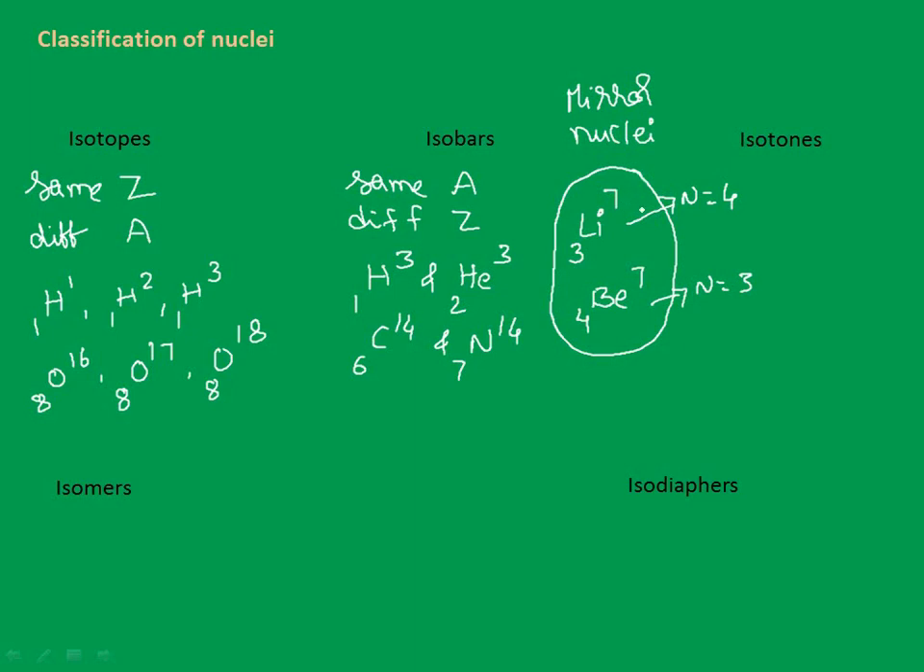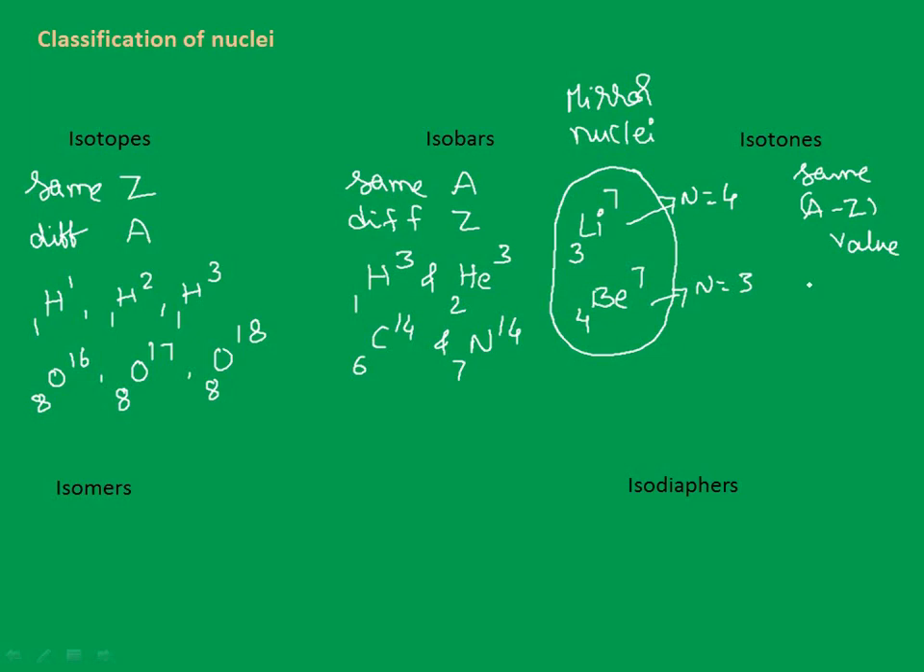Next, let's see isotones. Isotones are the nuclei having the same number of neutrons, which is nothing but the same A minus Z, n equal to A minus Z. Do you remember this equation? Earlier also I told you. With the same A minus Z value, the number of neutrons will be the same. So for isotones, both the atomic number and mass number are different, and their A minus Z value will be the same.